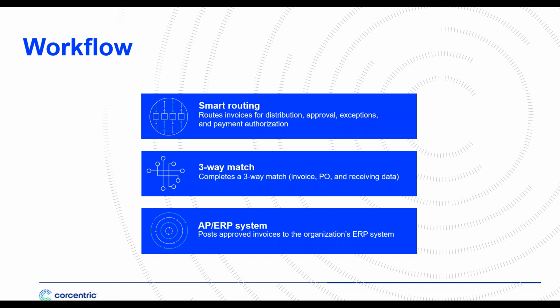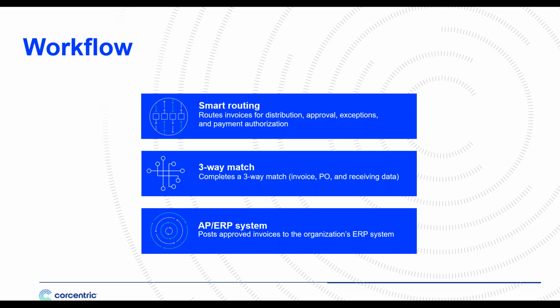What's more, workflow can be set up to perform two-way and three-way matching automatically. So it compares invoices to purchase orders as well as to shipping documents if they exist. And in this environment, if there's a match, the transaction is able to be posted electronically to your ERP system without anyone ever handling it. Best-in-class organizations, those that have a high percentage of PO-based invoices and are performing two-way and three-way matching, are able to post more than 90% of their invoices automatically without anyone ever laying a hand on them. Think about what that can do for the costs of your department.